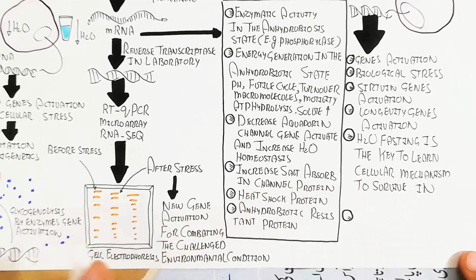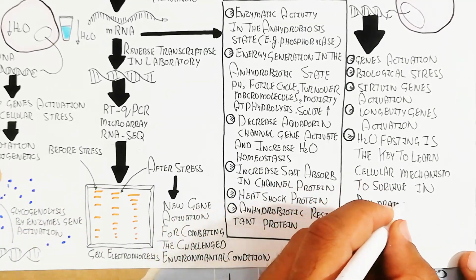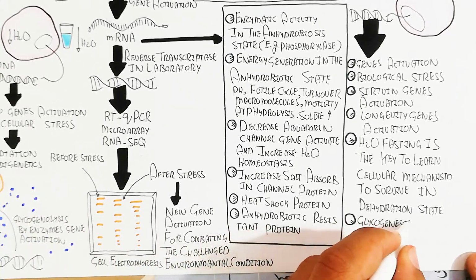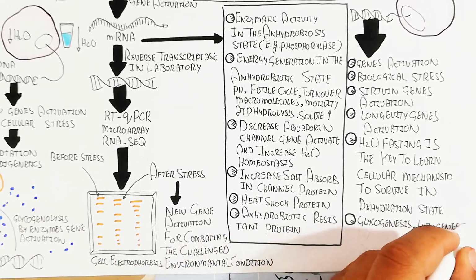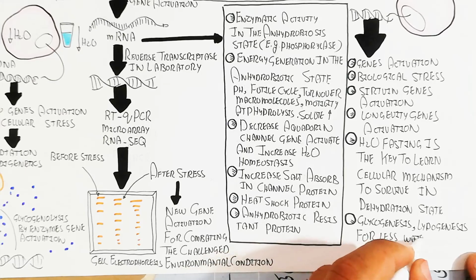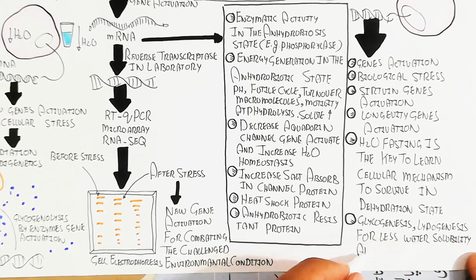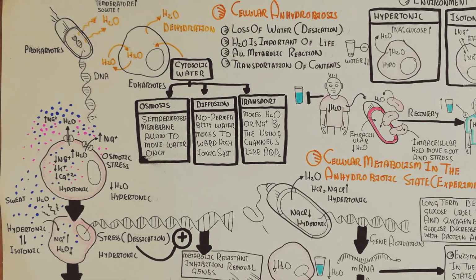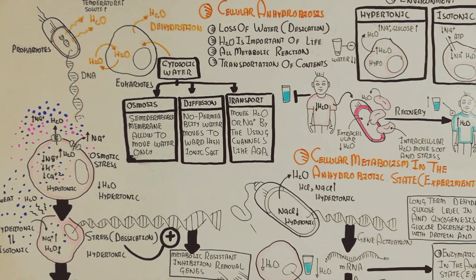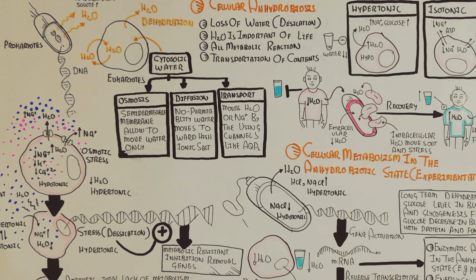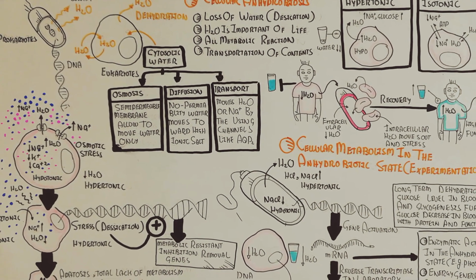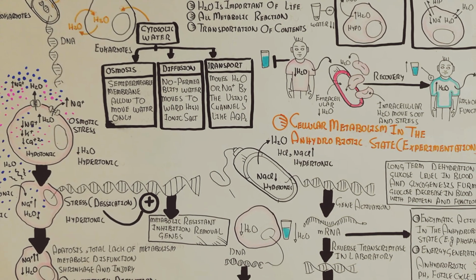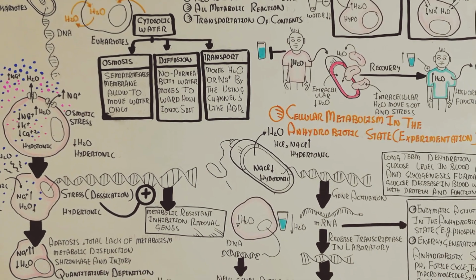But a longer period of cellular anhydrobiosis will lead to apoptosis of the cell, and in this way death can be possible. But a shorter duration of the anhydrobiosis or desiccation will lead to activating those genes which are important for the cell to function normally and properly. And that is why the biological stress is important for a shorter duration, but a longer duration is not good.